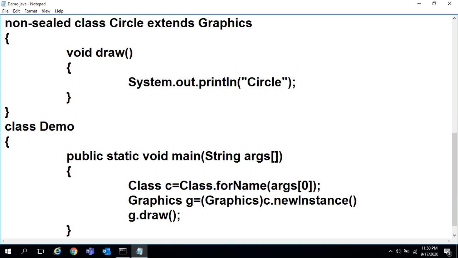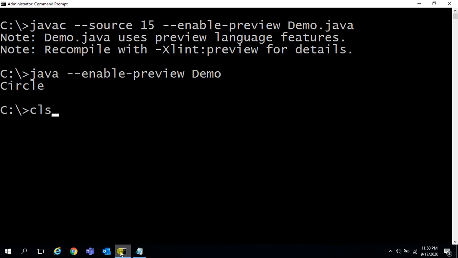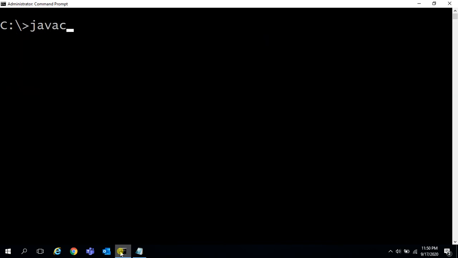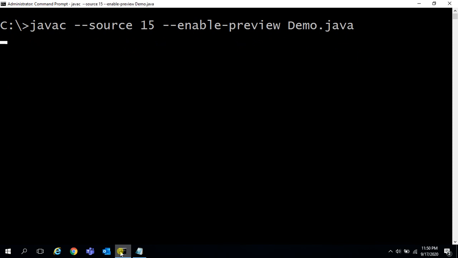Now whichever class you pass, that class object comes assigned to graphics. With the upcasting feature it is assigned. Now g.draw, whichever class you pass dynamically, that draw method is called. With that output comes. Say file, save. Now I'll compile, javac. See, compilation.